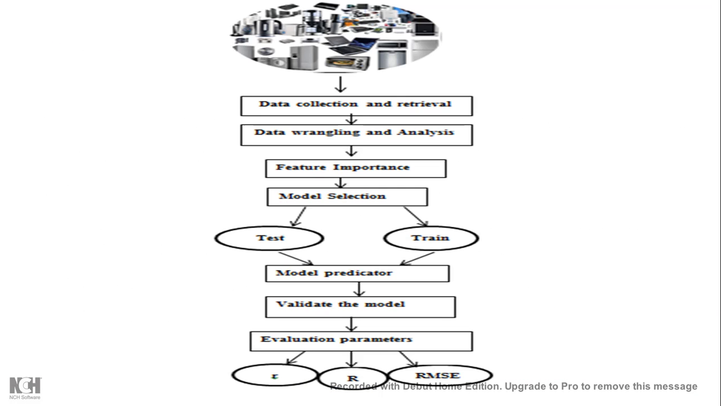This is the workflow or architecture I am following. First of all, home appliances, then data collection and retrieval will be done. Then data wrangling and analysis. What is wrangling? Wrangling means to split the columns. It's another term for data pre-processing: splitting the column, combining the column, merging the column. Then data importance, model selection, testing and training, predictor, validation and evaluation parameters.